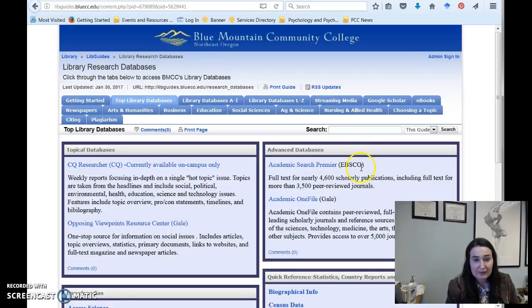Ebsco is the name of the company right here. The databases have individual names. These other databases, the Gale databases, that's what you'll see in OSLIS. I did a quick review of this topic in Gale, and I didn't find the results adequate, not for this level of work that you're trying to do. So, in my opinion, I wouldn't even bother. I'd go straight to Academic Search Premier.